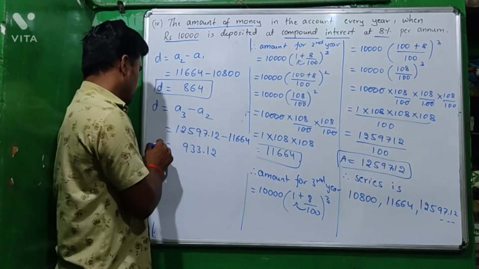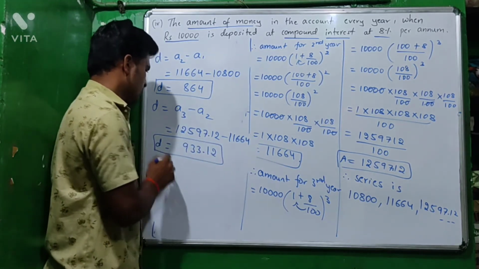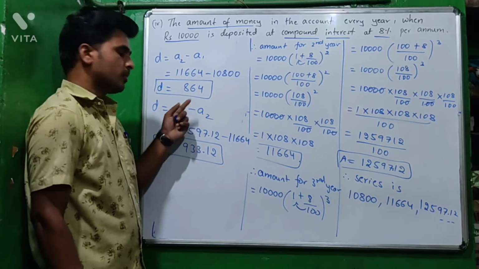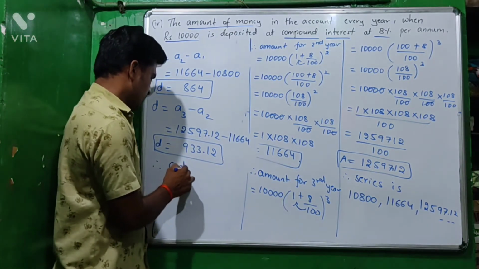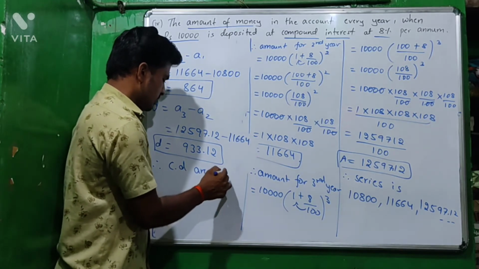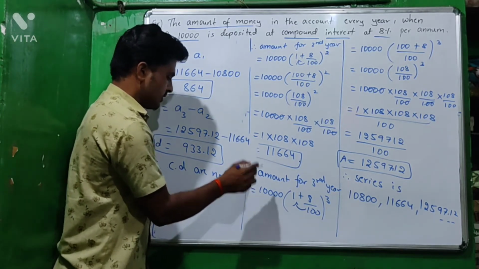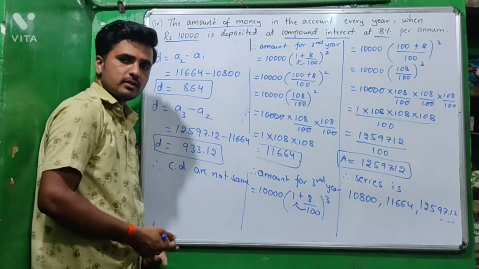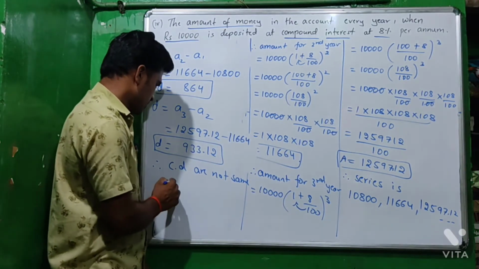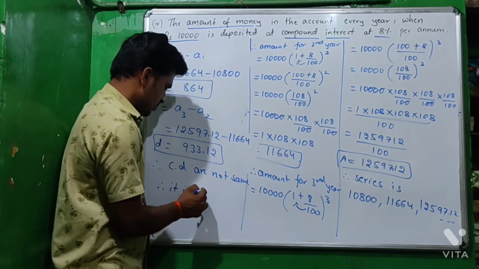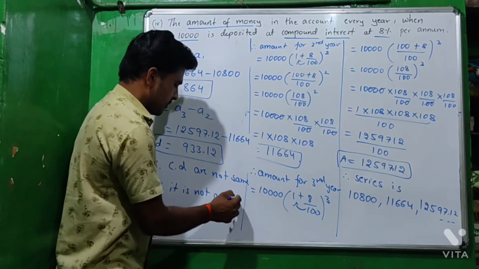Here D is this much. Earlier D is 864, but here D is this much. Therefore the common differences are not the same. If common differences are not the same, definitely it is not an AP. Therefore it is not an AP.